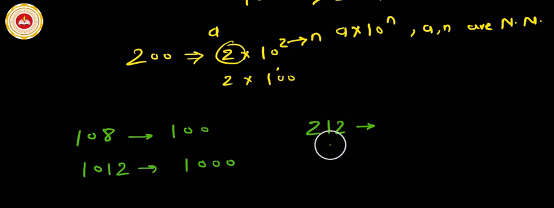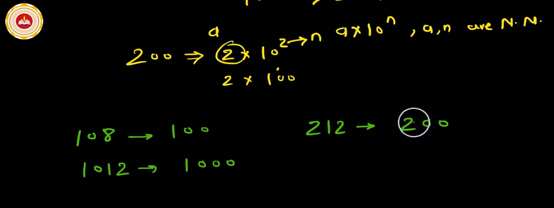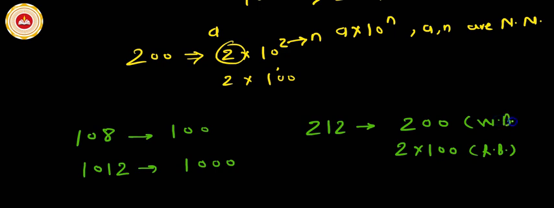So you have to find the nearest working base for the given number 212. 200 is the nearest working base for 212. This 200 is 2 multiple of 100, and 100 is a real base. 200 is a working base. We say that the nearest working base for 212 is 200, and the real base for 212 is 100.